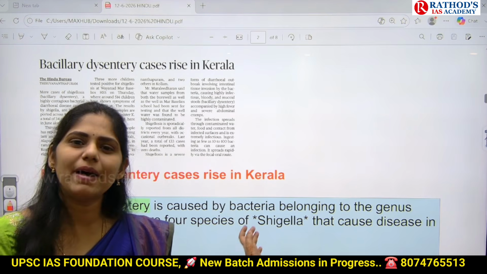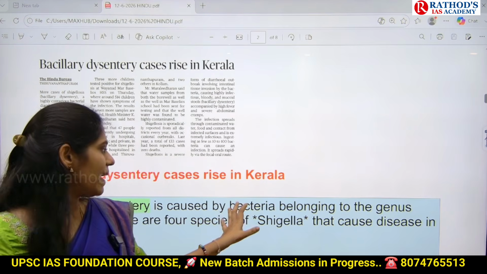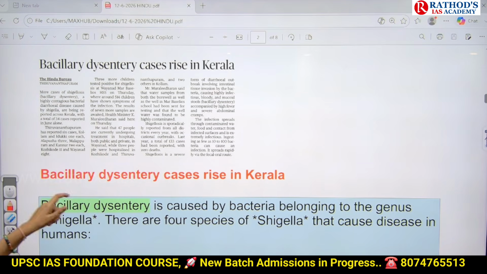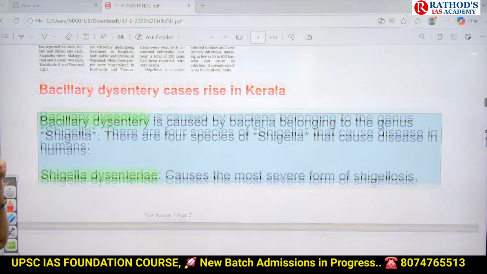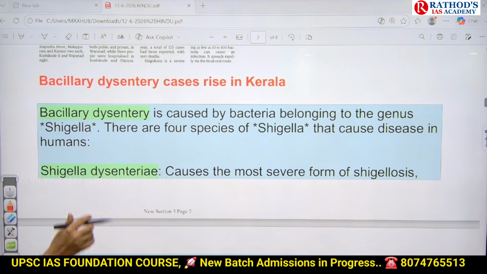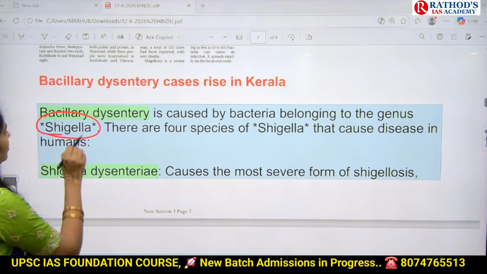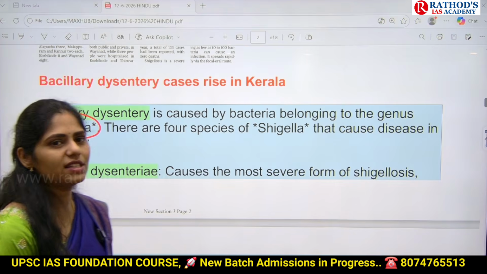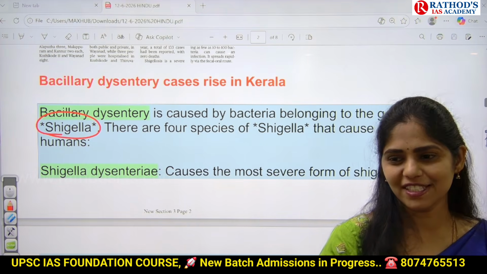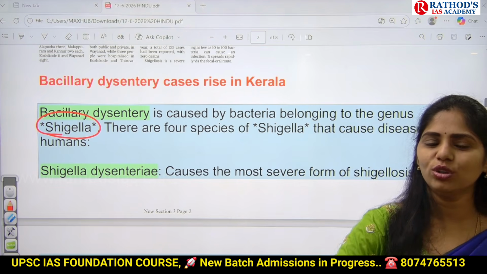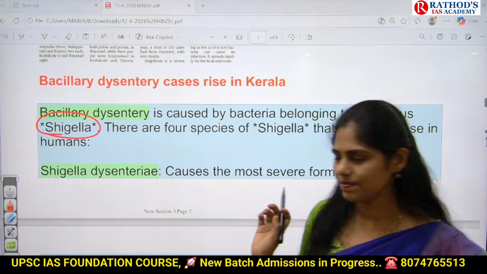That is called bacillary dysentery. So which bacteria is causing that? That is Shigella. Please make a note here. Bacillary dysentery is caused by the bacteria called Shigella. Amoeba causes amoebic dysentery. They are not the same, but both will affect your digestive system.